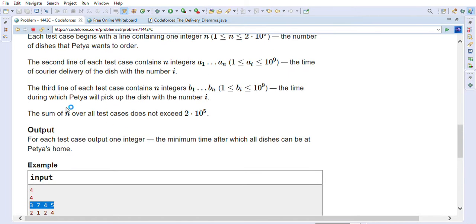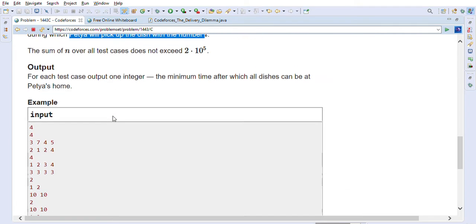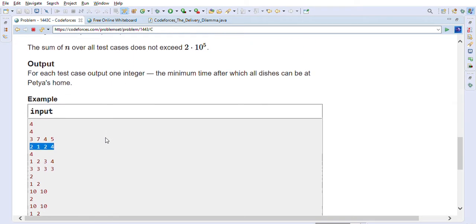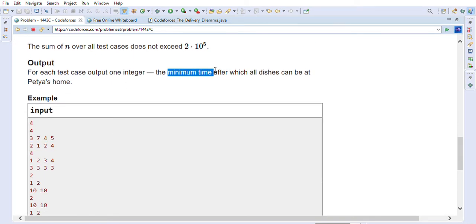And the third line is if he is picking the dishes up by himself, going and picking the dishes from the restaurant himself. So that is the second array, basically the pickup time for Petya. The output is the minimum time after which all dishes can be at Petya's home. That is what the problem is.